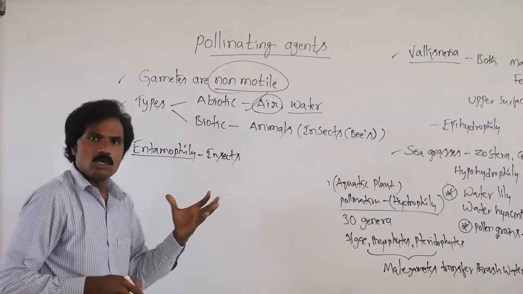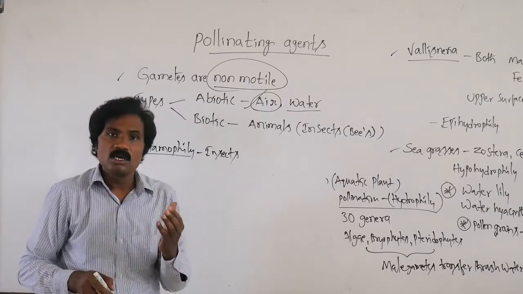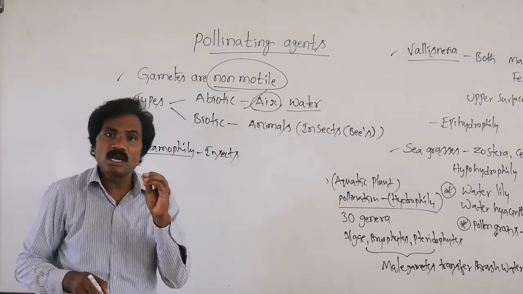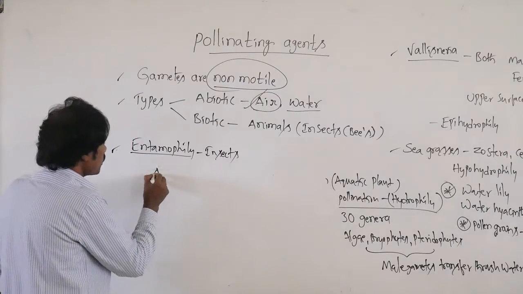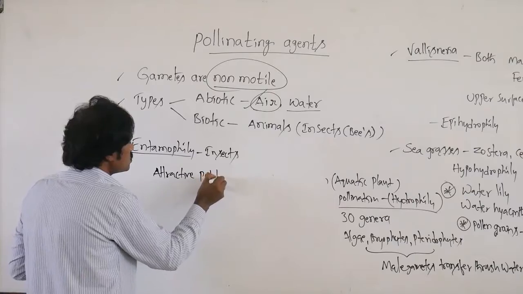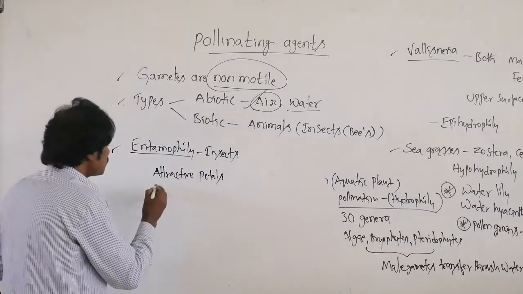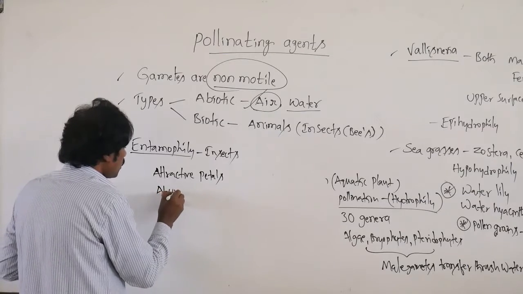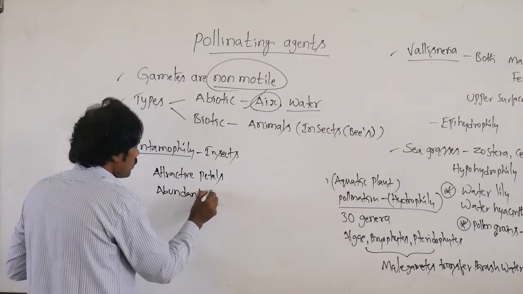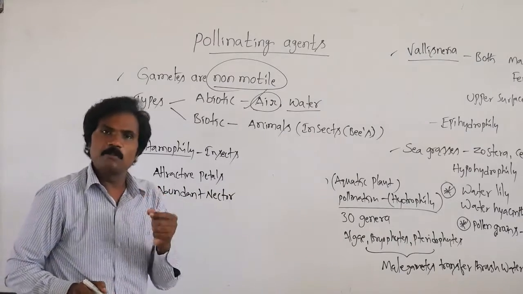The plants which take pollination through insects compulsorily have attractive petals, the maximum amount of nectar, abundant nectar, and sticky pollen grains.